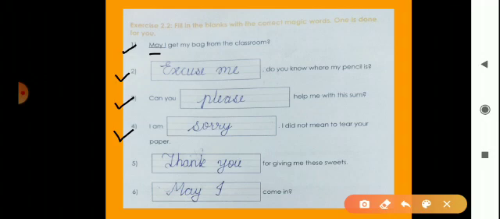Okay. Now next is I am dash dash, I did not mean to tear your paper. Means here is again a mistake. So write sorry. Then fifth, dash dash for giving me these sweets. Now here is thank you, because they give something to this person. So say thank you. Then sixth, dash dash come in. Now here is a permission. So write may I. Okay.